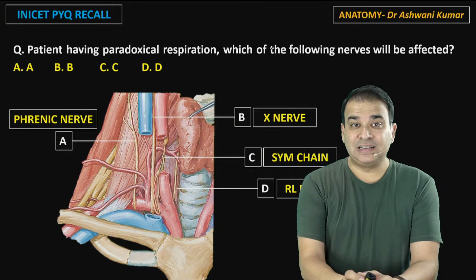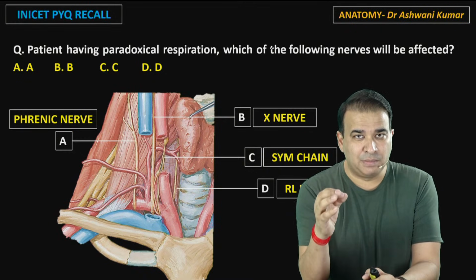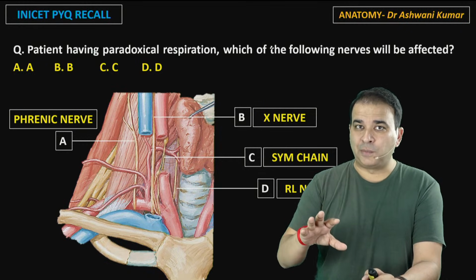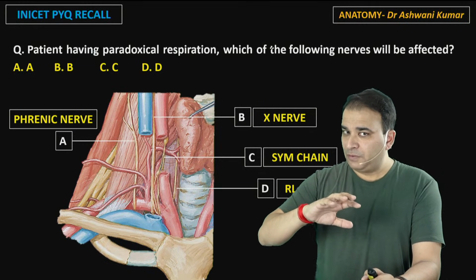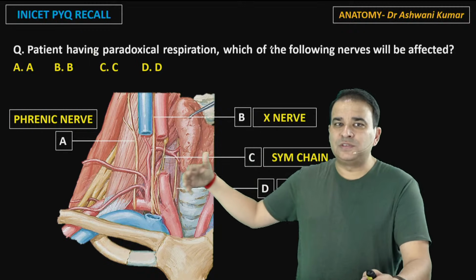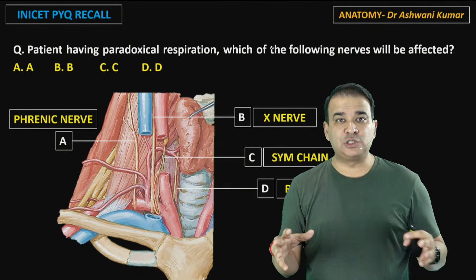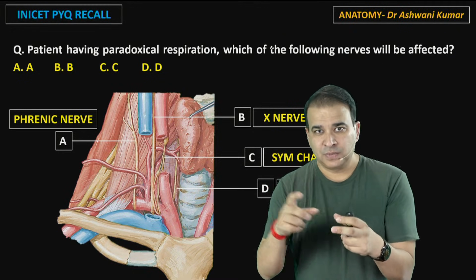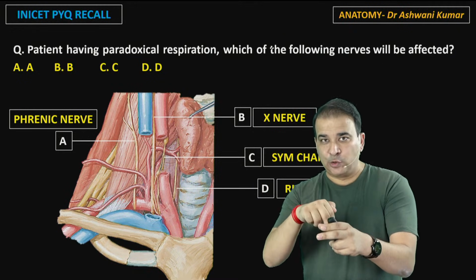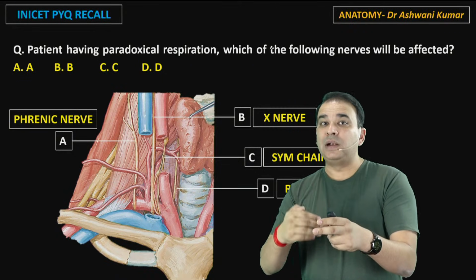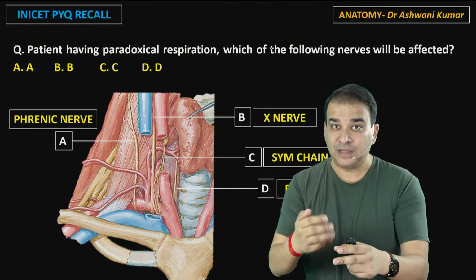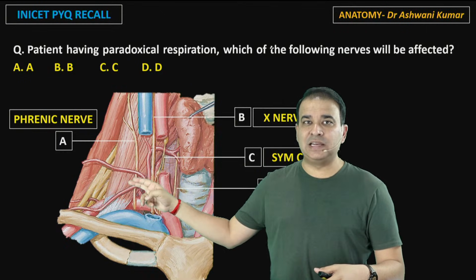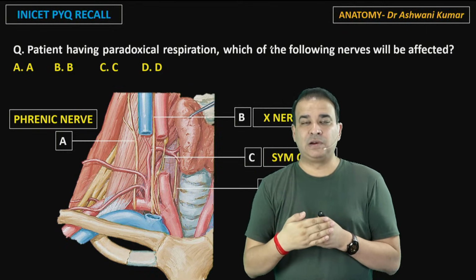Now phrenic nerve, guys, it runs in front of the scalenus anterior, but remember this is a picture without the fascia. Deep cervical fascia is an important topic here again, and once you put a fascia on this, all these nerves and vessels have a different relation altogether. Now think about it. Vagus nerve is inside the carotid sheath. Sympathetic chain is behind the carotid sheath, but in front of the prevertebral fascia. Phrenic nerve is running in front of the scalenus anterior, but it is behind the prevertebral fascia.